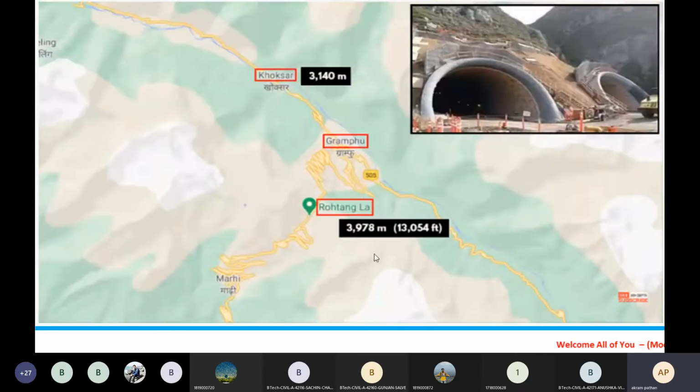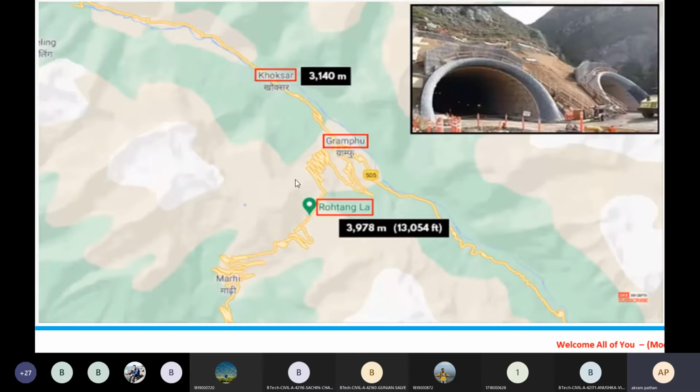So again, I would like to tell you here, we have Manali. Then Rohtangla, then Gramphu will be there, then Buxar, and this is the Pir Panjal range. From Rohtangla again, if you see here, 3140 meters is the altitude, and here at the Rohtangla 3978 meters is the RL.